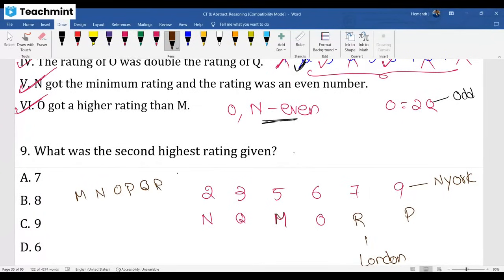So M assigned, N assigned. We already assigned O and Q as well. So then P and R left over. As R is from London, 9 should be for New York. So R will take 7. Guys, these are the typical questions they're asking. Don't think puzzles will be given easy. You have to work like this, my dear.